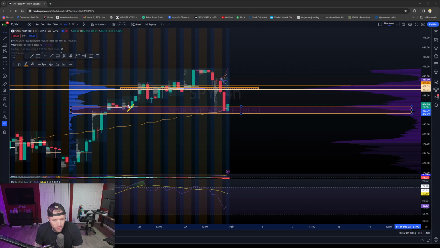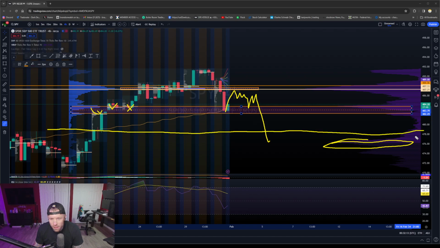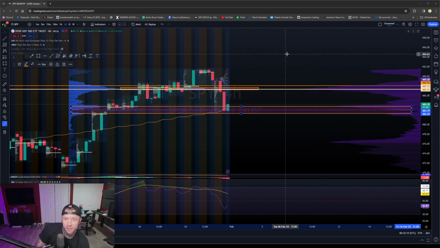So again, POC 1, 2, 3, high volume. So if we pop this for a little bit, do whatever with the earnings, and finally break that, we're coming back down to here, 476, and a test right here of this volume low zone. So a couple different metrics to watch there. We could watch anchors, we could watch volume profiles, we could watch fibs. We have a ton of stuff to watch here.